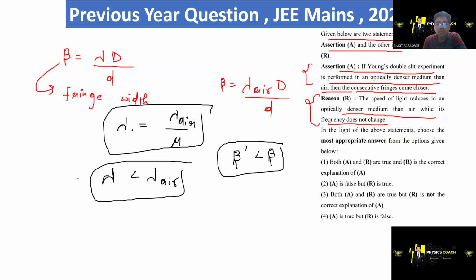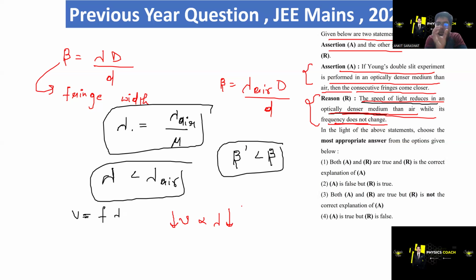Now, the reason they are giving is that the speed of light reduces in an optically denser medium. Now we know that v equals f lambda. Frequency does not change because we are not changing the source. Light is coming from a source, and frequency depends on the source, so frequency is constant. So v is proportional to lambda. If the speed of light reduces in an optically denser medium than air, then the wavelength is going to reduce, while its frequency does not change.